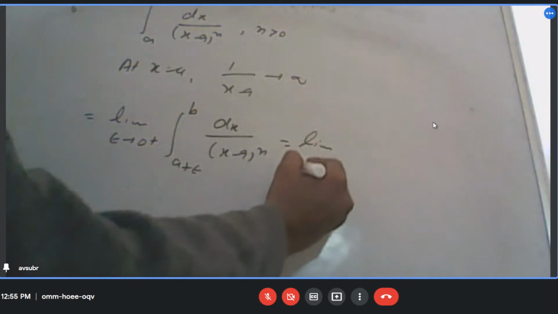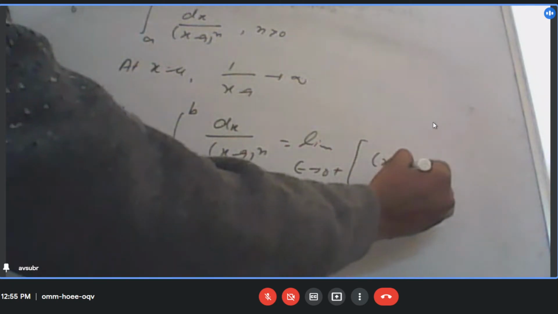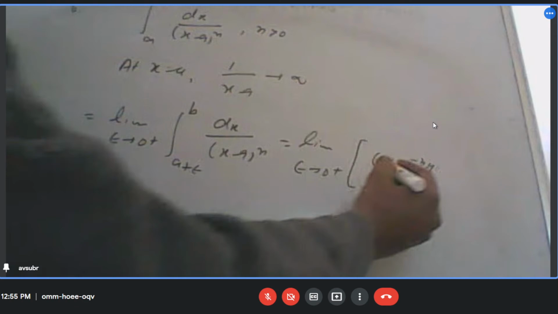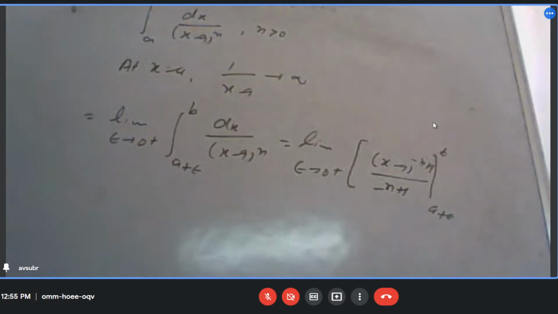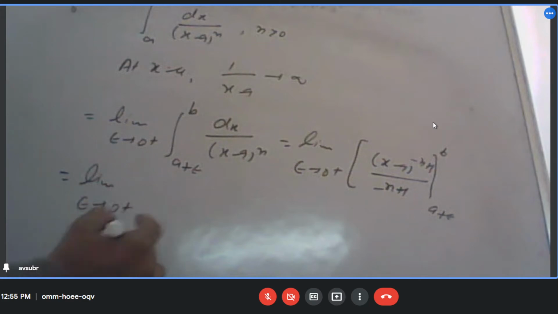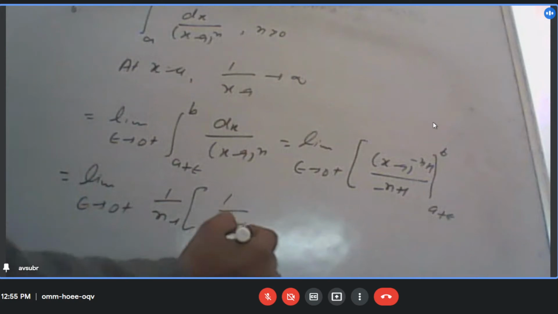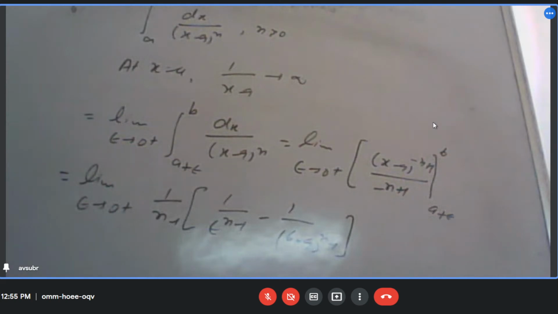तो ये क्या हो जाएगा? Limit epsilon this, and this will be x minus a to the power minus n plus 1 by minus n plus 1, from a plus epsilon to b. Okay, so limit epsilon to 0, 1 by n minus 1, 1 by epsilon to the power n minus 1 minus 1 by b minus a to the power n minus 1. Is it okay? ठीक है ना भाई? Yes, sir.